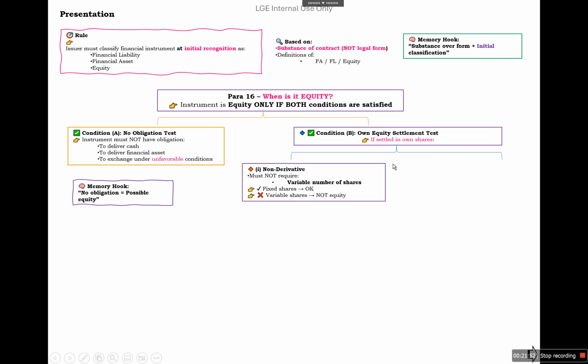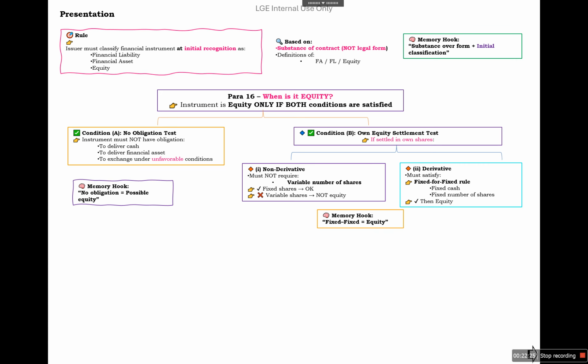Second condition is the own equity settlement test. If it is settled in own shares, in case of non-derivative, it must not require a variable number of shares. A fixed number of shares is okay. A variable number of shares is not equity. And in case of derivative, there must be the fixed for fixed test. For example, fixed cash and a fixed number of shares, then it will be called equity. So we need to remember that fixed for fixed is equity.